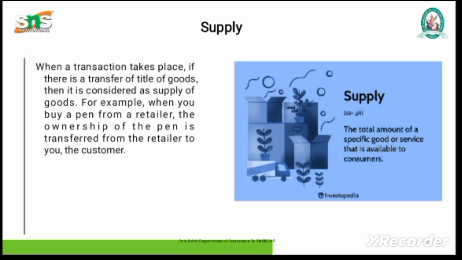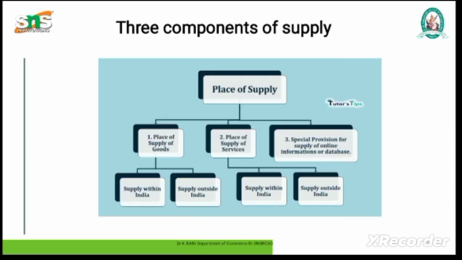Supply should be goods or service. Supply should be taxable. Supply should be made by a taxable person. Supply should be made within the taxable territory. Supply should be made in exchange for cash or reward. Supply should be made in the course of business or in the interest of growing of business.